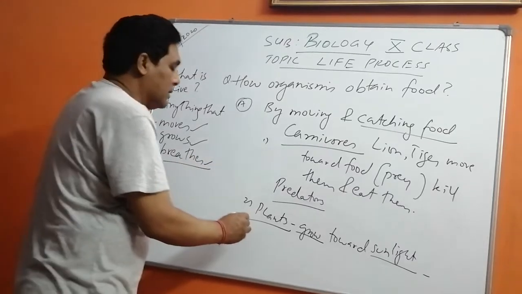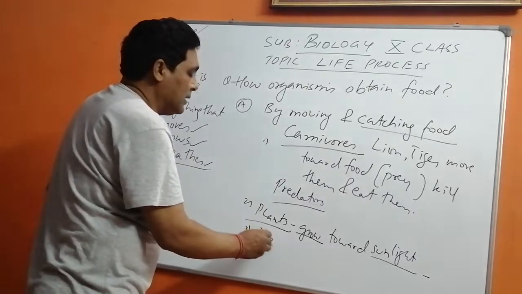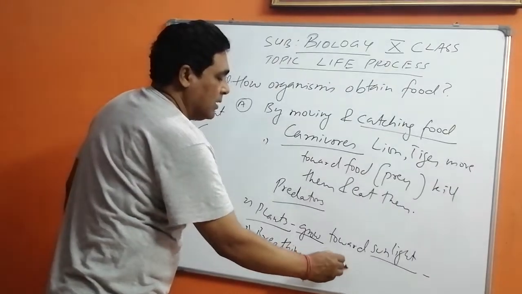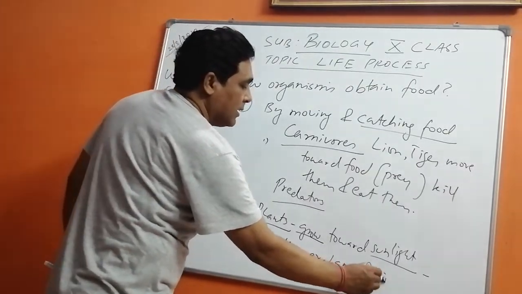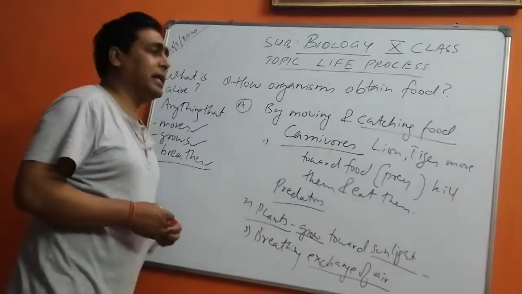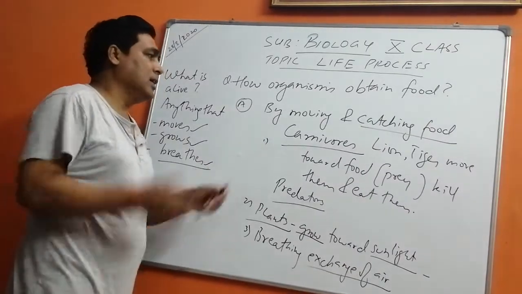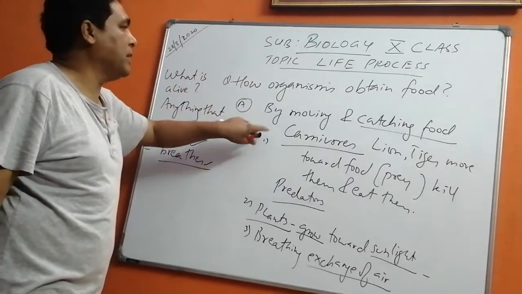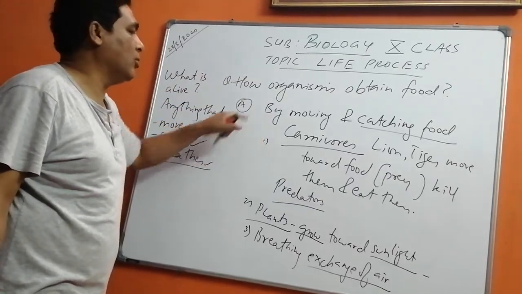Now breathing, the third part, means exchange of air. This we will learn in detail in the coming topics. So these are the things: how organisms obtain food by moving and catching food, as I told you.